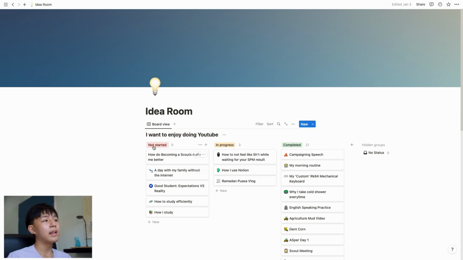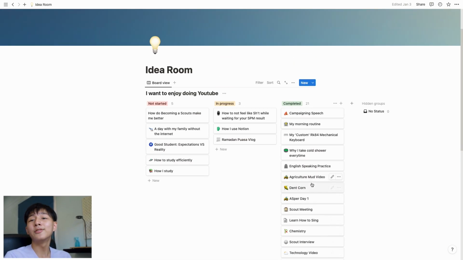So normally I will come to this Notion template for idea generation. It's organized into progress levels: ideas that I have and wanted to do for the channel that I haven't started yet, and in-progress ideas that are halfway through. I've been planning out all the ideas, the script, the length of the video, and the ideas that I wanted for other things. As you can see, there's also a completed section, just to give me a sense of satisfaction and accomplishment for all the ideas I complete.